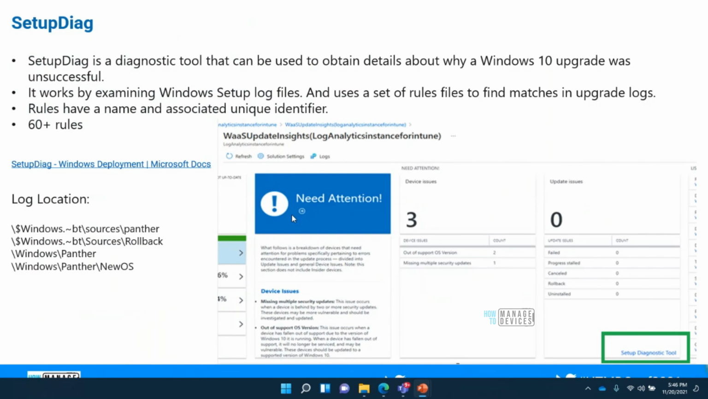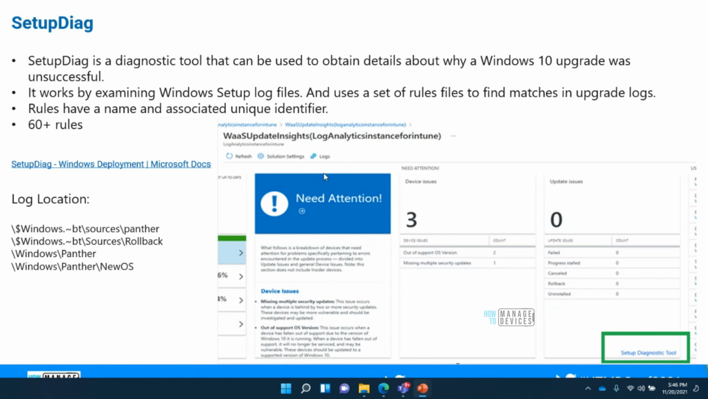Right now, that's where I just want to bring the last topic, about SetupDiag. This is already inbuilt to the Windows devices, but this is a tool. So in the Update Compliance page itself, towards the right, you can download this tool. It's a very small executable file, an exe file which will get downloaded.